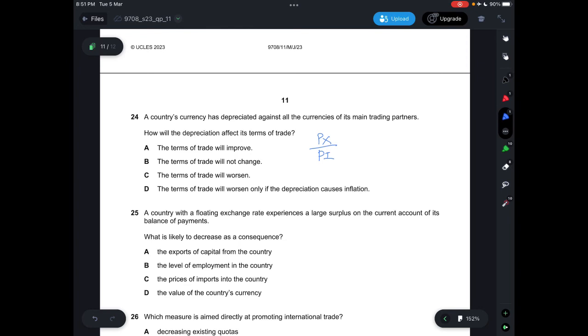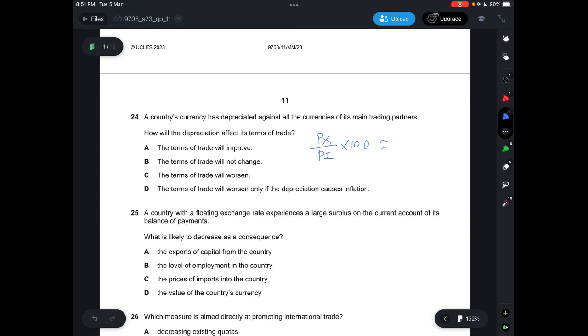For terms of trade to improve, the price index has to be more than 100. So if your price of exports has now decreased, you will put yourself at a disadvantage because your terms of trade would then decrease to less than 100, which means that you will not improve.